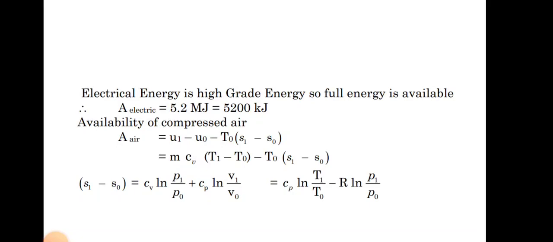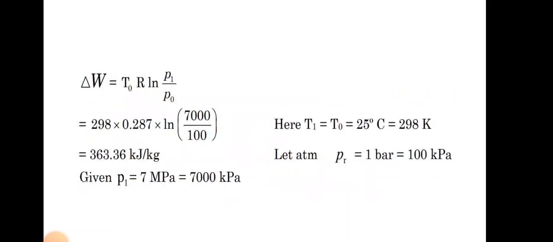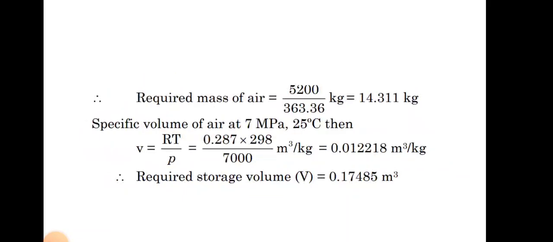So we put in the data and we get delta W equal to T0 into R ln P1 by P0. We know the pressure and temperature values, so first we find the mass value.